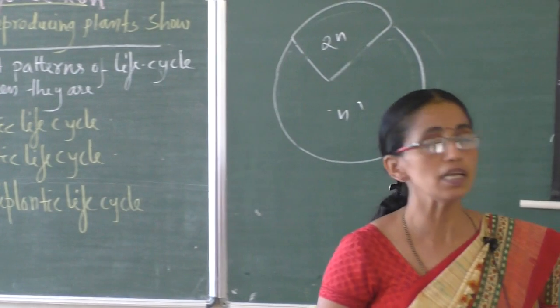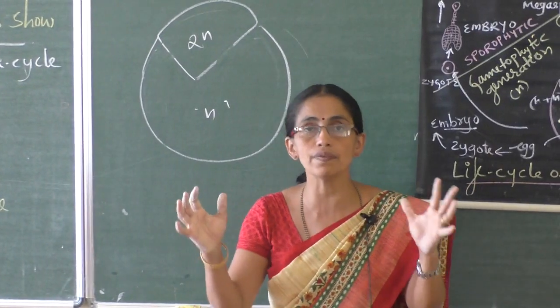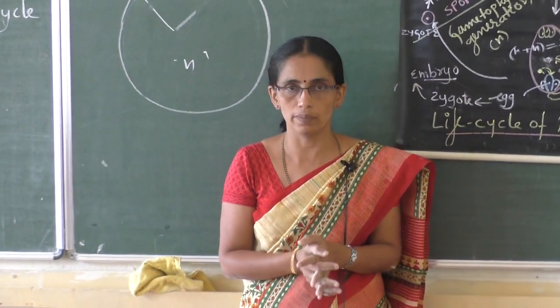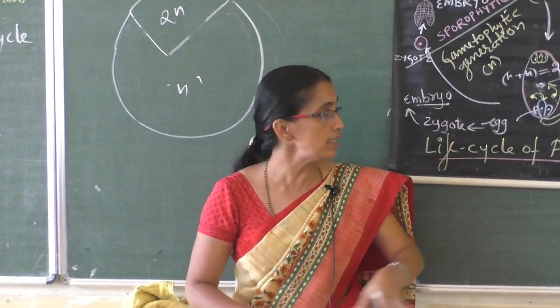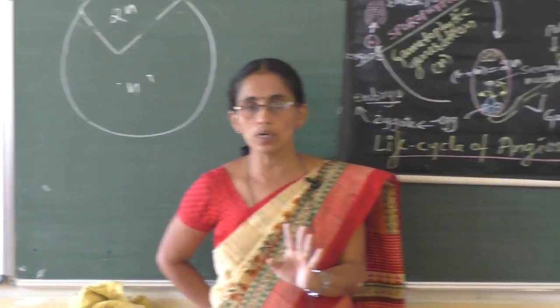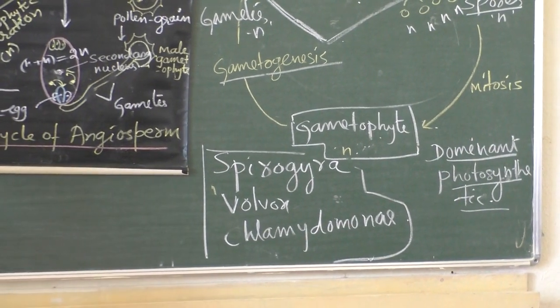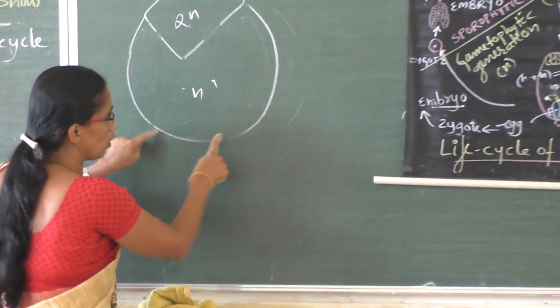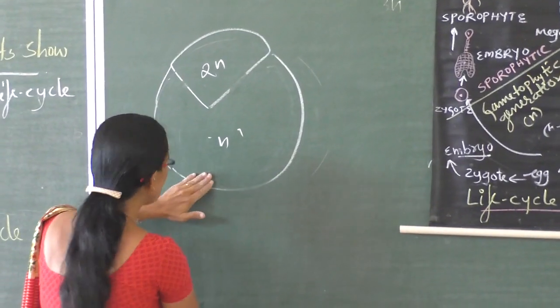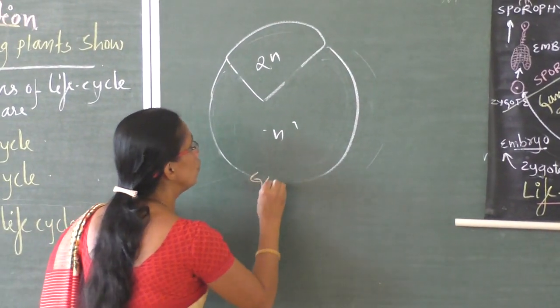So what is haplontic? Major phase is haploid. Seen in three algae: Spirogyra, Volvox, Chlamydomonas. The major phase is the gametophyte phase.